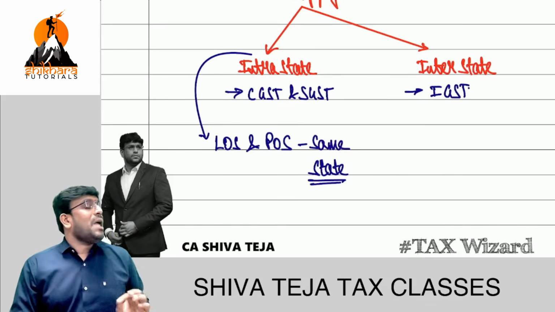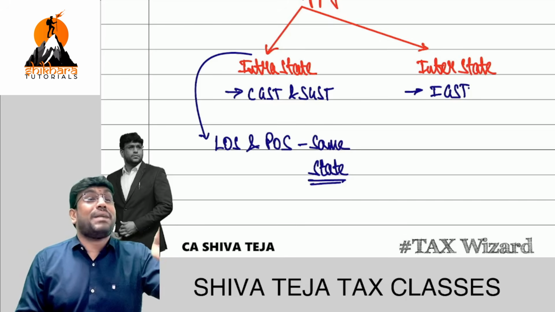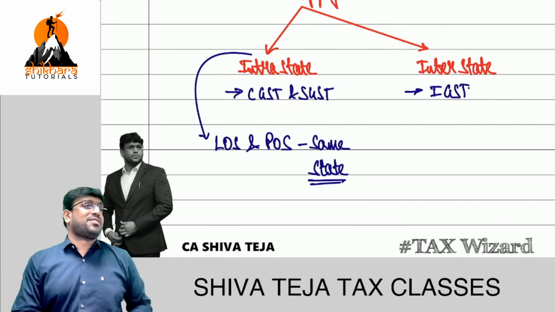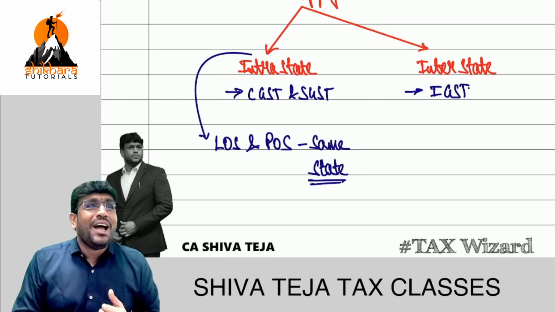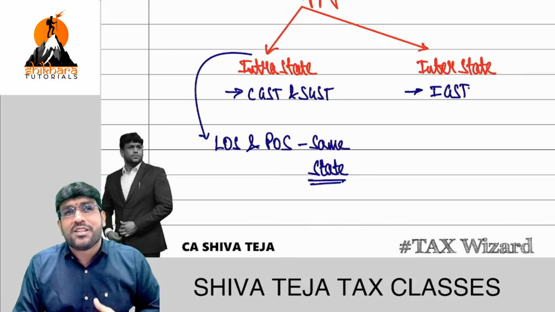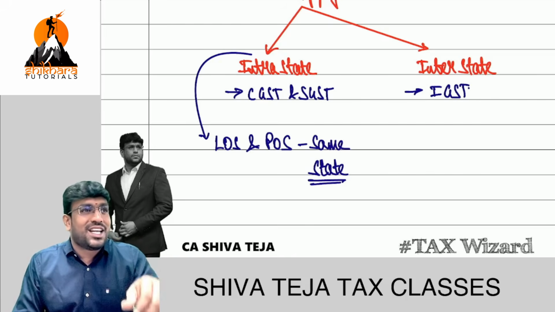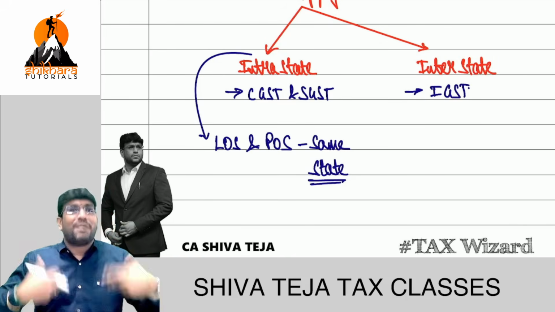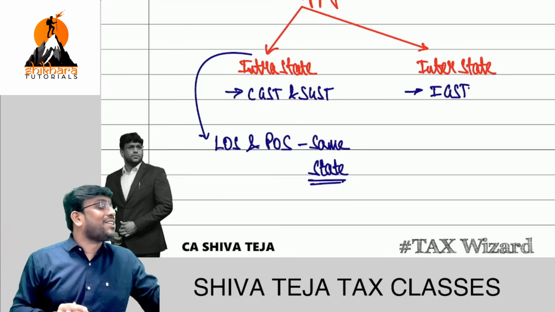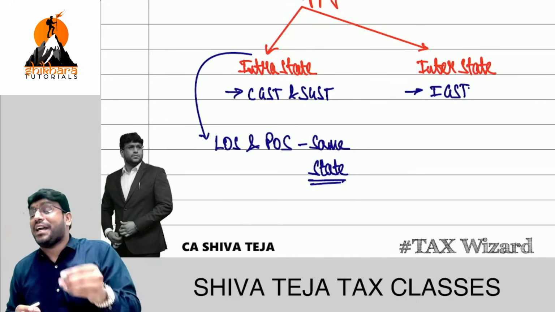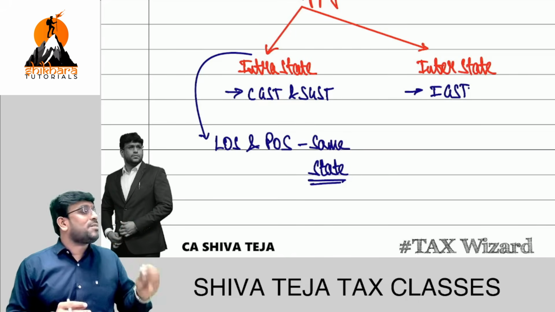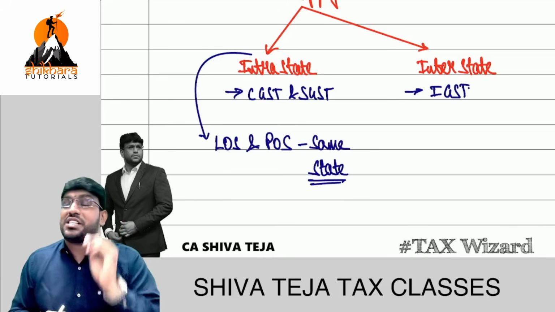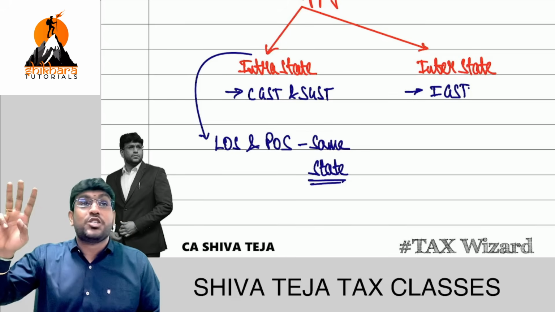And let me tell you, friends, the place of supply concept is not given by the CGST Act or SGST Act. The place of supply concept is given by the IGST Act. Obviously, how can a state tell which state is the place of supply? If you ask Telangana which state is the place of supply, Telangana will tell you our state only, because money will come to our state only. That is the reason why the concept of place of supply is not given by the CGST Act or SGST Act, but by the IGST Act, where we will learn some interesting sections like section 10, 11, 12, 13.